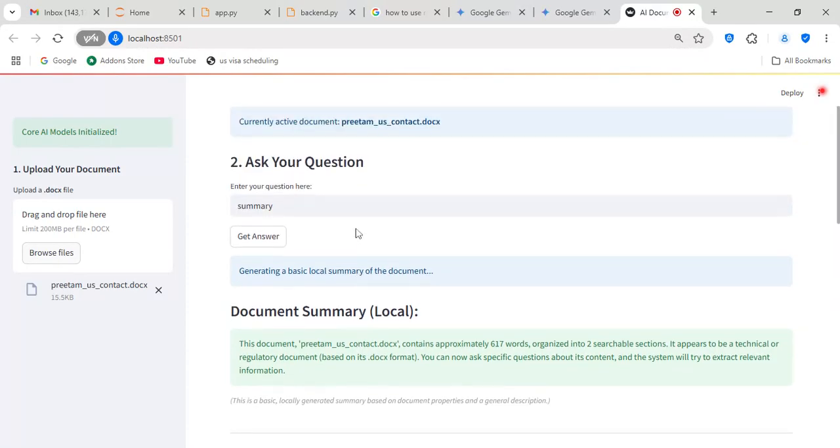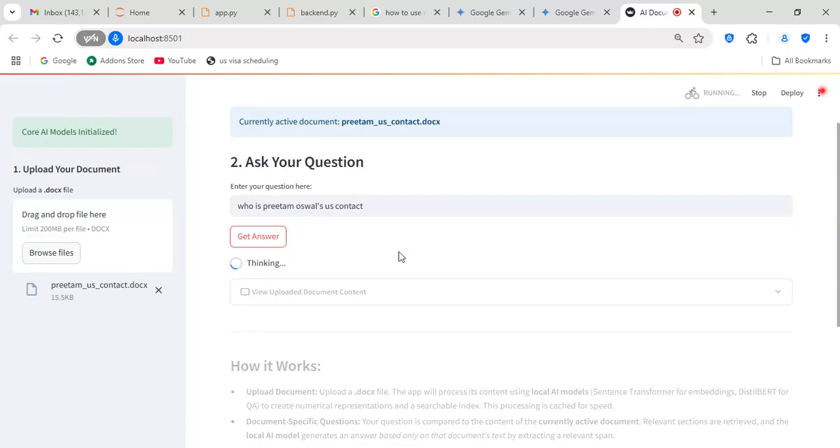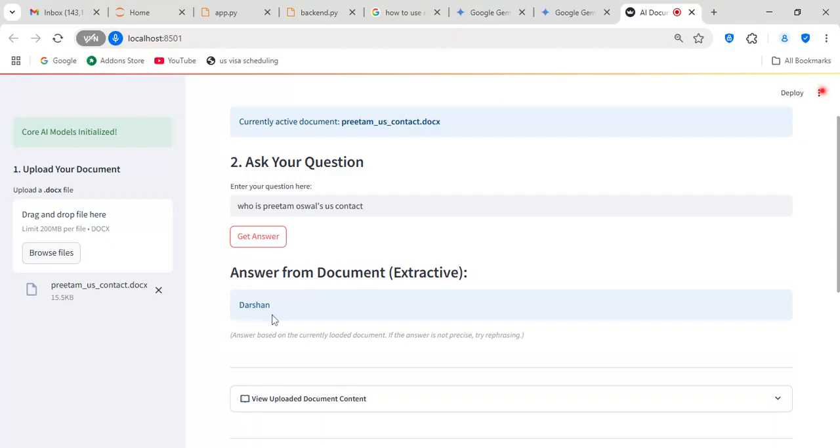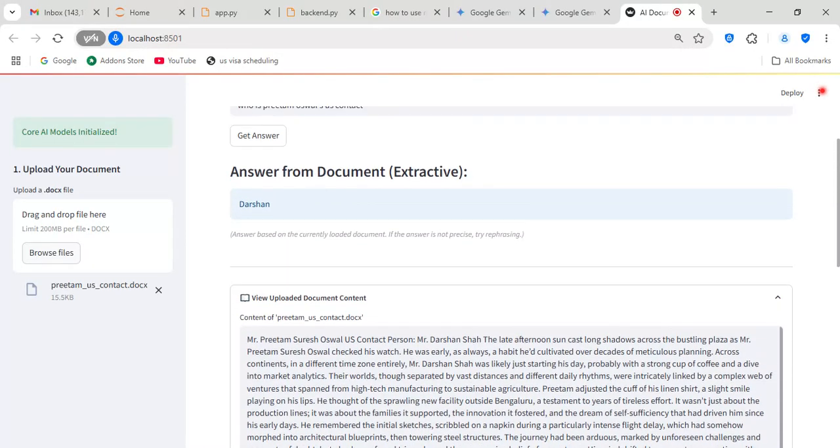So let's ask, who is Pritham Oswal's US contact? Let's see if it is able to understand and give us the right answer. Darshan, which is correct.